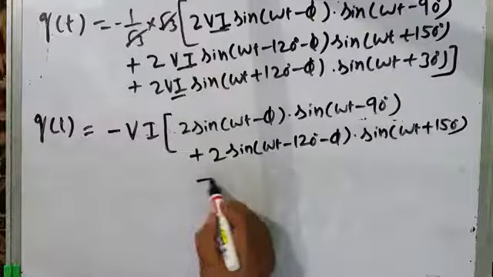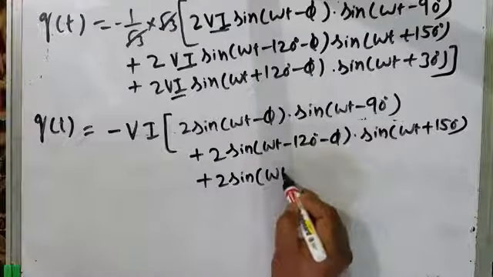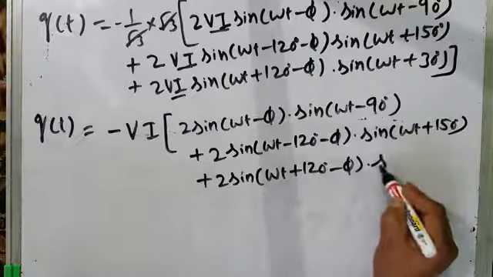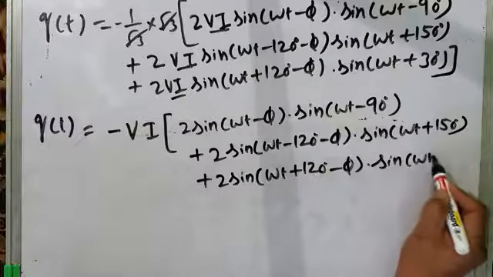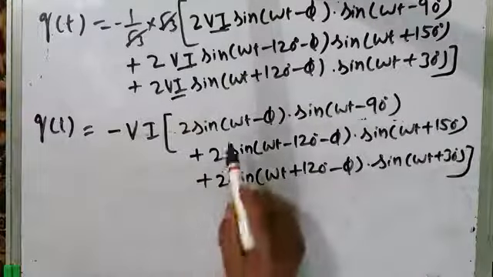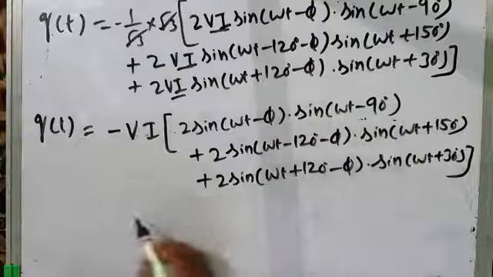Fine. Then plus 2 sine of omega t plus 120 degrees minus phi into sine of omega t plus 30 degrees. That's it. Now this is 2 sine A sine B. Similarly here 2 sine A sine B, 2 sine A sine B.